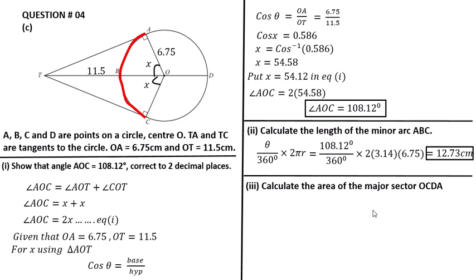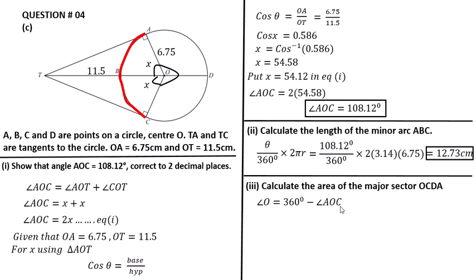Question 3. Calculate the area of the major sector OCDA. First of all we have to find this angle, the complete angle at O. The angle O is equal to 360 minus angle AOC.